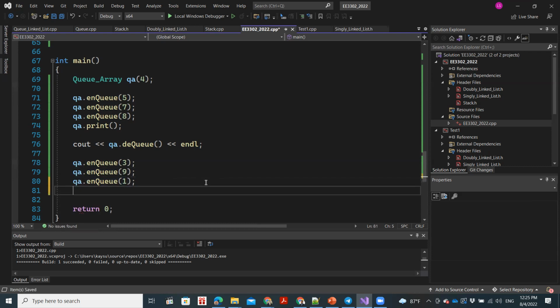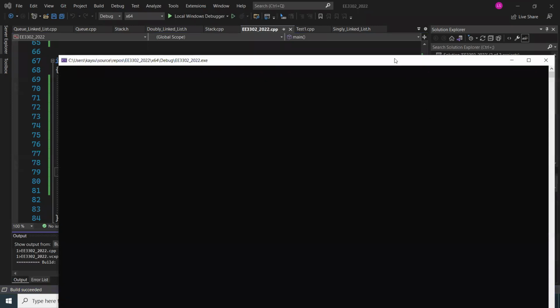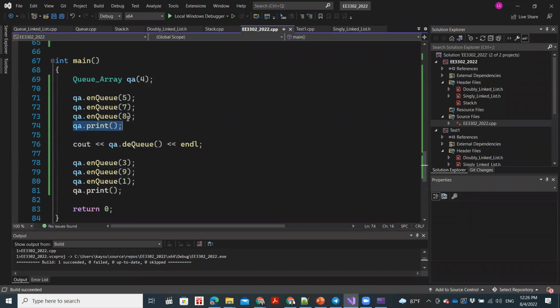Okay, now if we run this, can someone tell me what should we expect as the output? Someone? So there will be something, this will print 578, and now as we saw, this will print 5, right? We took out the first element, 5.